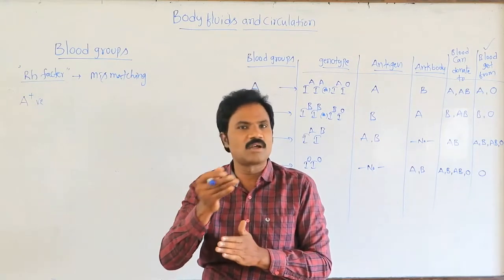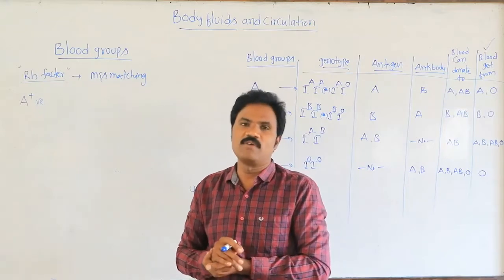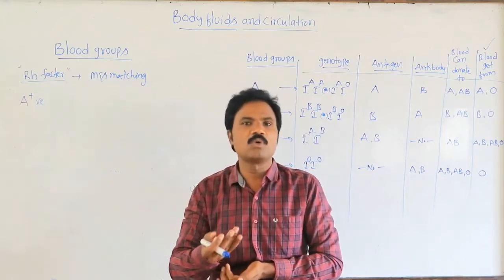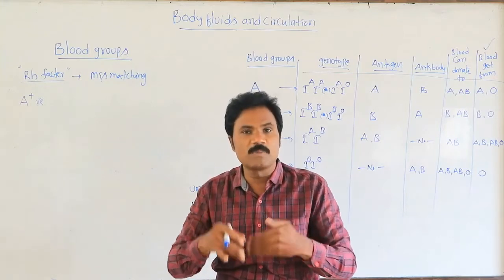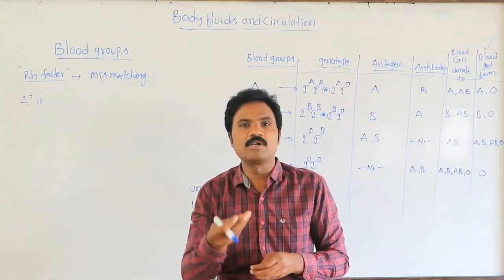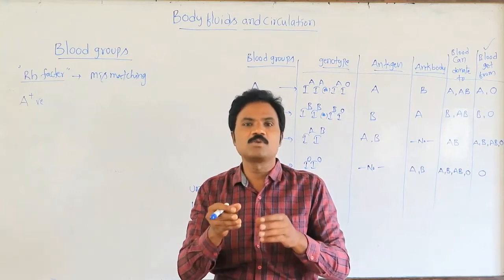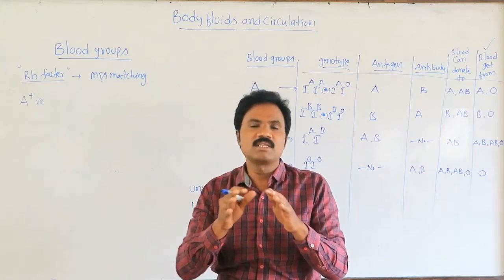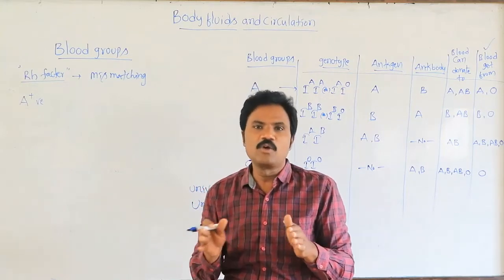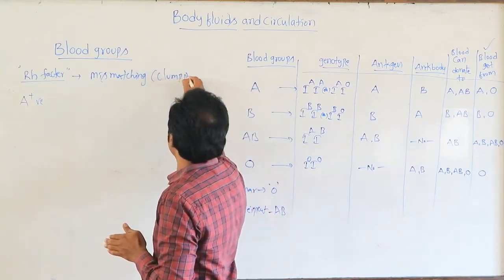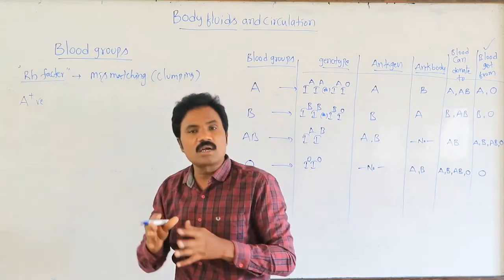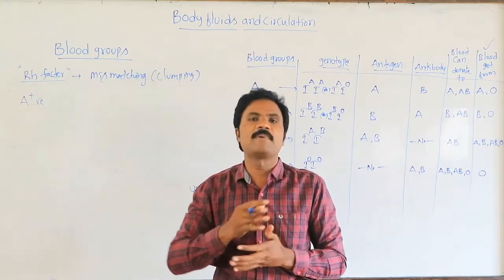The first time, it does not have a very severe harmful effect. But the second time, when the negative blood group person receives positive blood, antibodies formed against it will cause agglutination, clumping, a mismatch. It does not match properly at all.